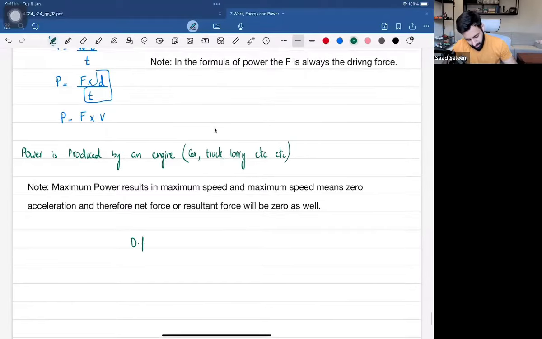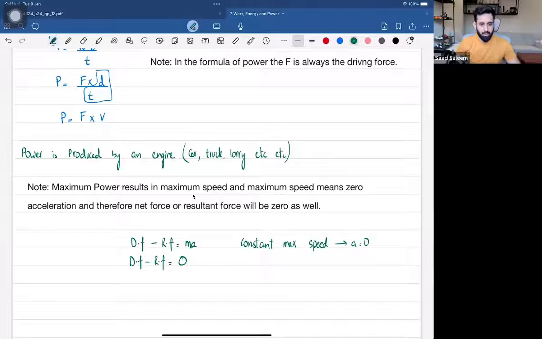This will make more sense when we are solving a question, but for now, remember this: the driving force minus the resistive force equals mass times acceleration. And if the object is traveling at a constant or maximum speed, that means acceleration is equal to zero, and the driving force minus the resistive force is equal to zero. When we get to a question, we'll talk about that. Long story short, it's the net force which is equal to zero.